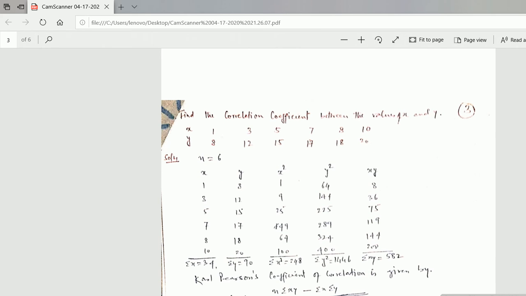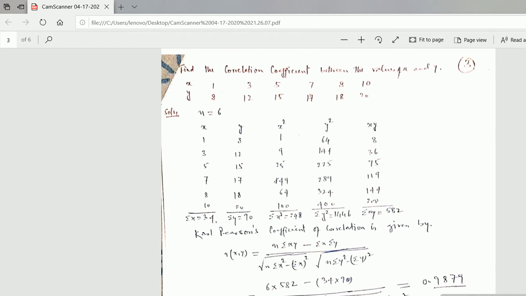Find the correlation coefficient between the values x and y. X is given as 1, 3, 5, 7, 8, 10. Y is given as 8, 12, 15, 17, 18, 20. How many values are there? 6, so n equals 6. You just write down the values of x: 1, 3, 5, 7, 8, 10. Y is already given, which I have written.